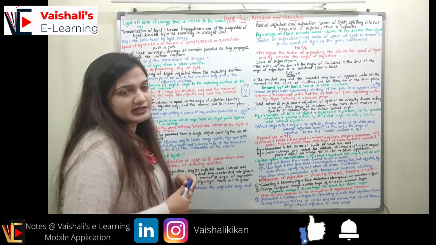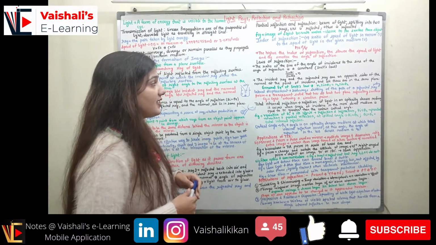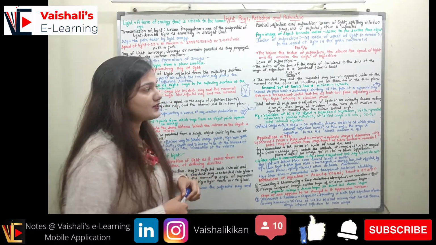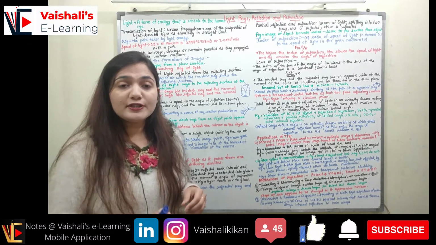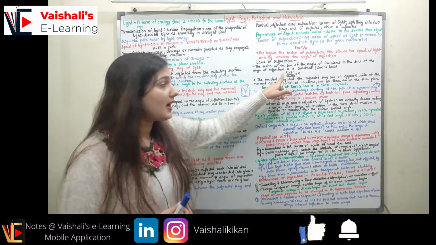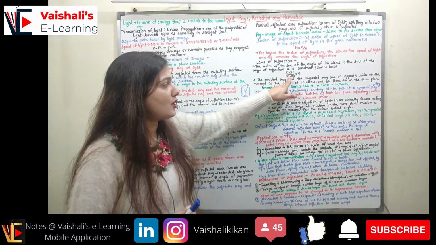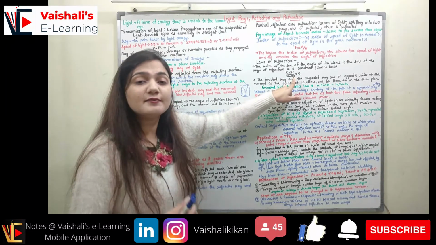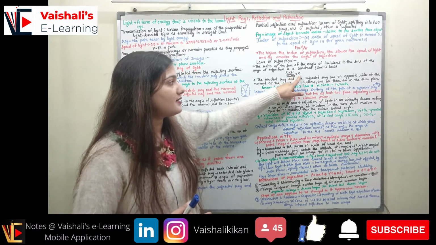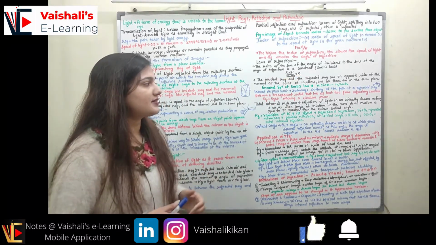Coming to the laws of refraction. Like the laws of reflection, we have the laws of refraction. The first law of refraction says the ratio of the sine of the angle of incidence to the sine of the angle of refraction is a constant, which is known as Snell's law. According to it, sine theta I, where theta I is the angle of incidence, upon sine theta R is equal to N. Capital R we have taken because we are talking about the angle of refraction. N is my constant over here, and this formula is known as Snell's law, right?